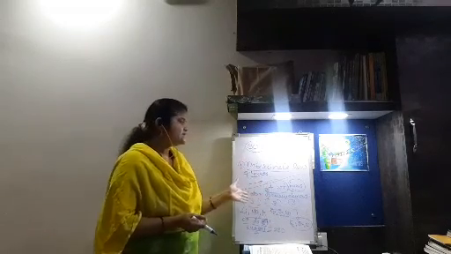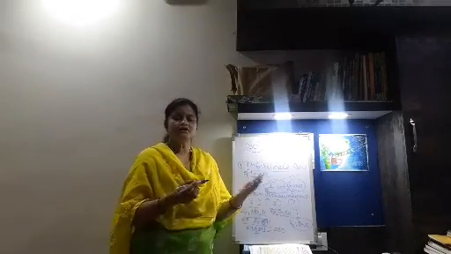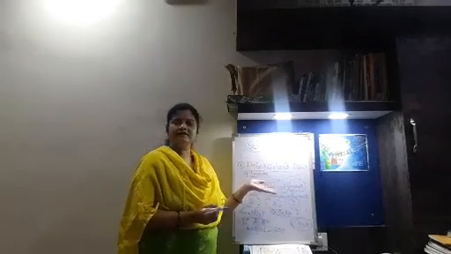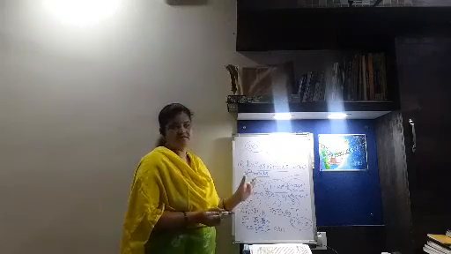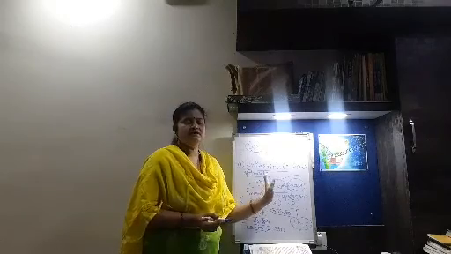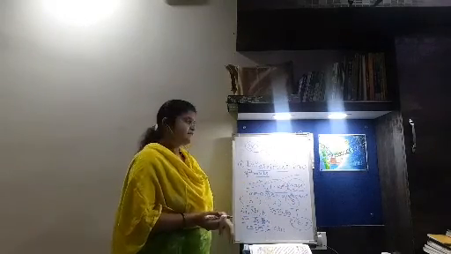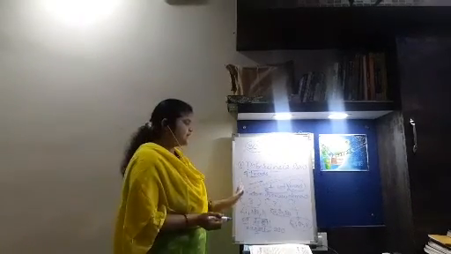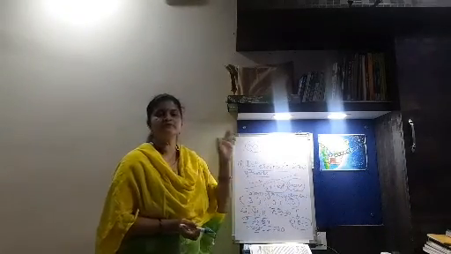Okay, so as it was a failure, some other new type of study had to be done in the same stream. As said, when one scientist failed, the other scientist continued with that same baseline. What did this scientist do? He arranged the elements in increasing order of atomic weight. Similarly, other scientists also started with the same baseline, that is, to first of all arrange the elements in increasing order of atomic weight.